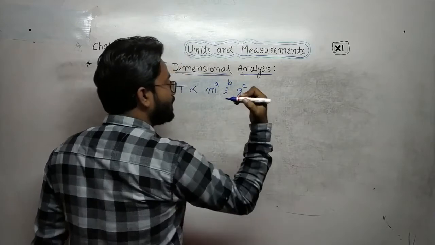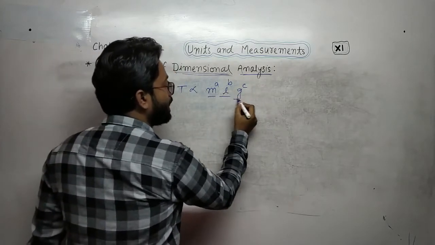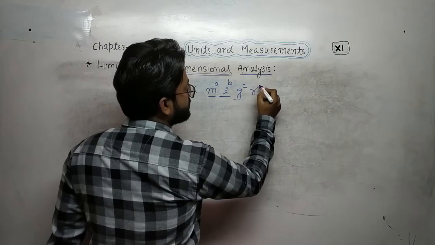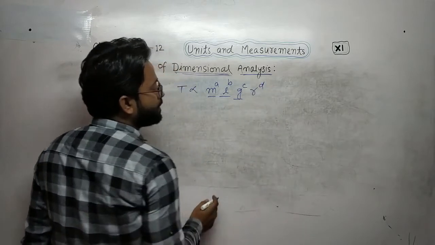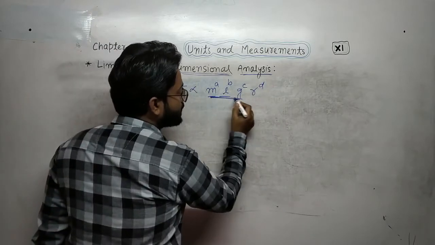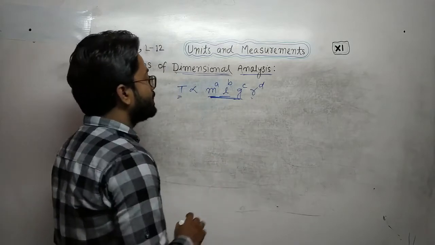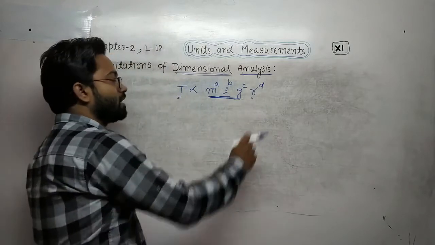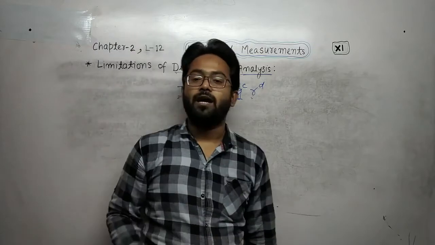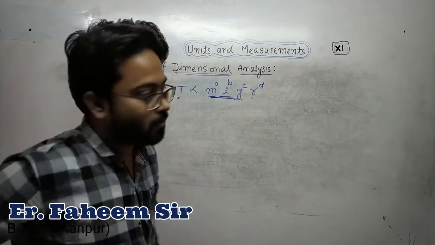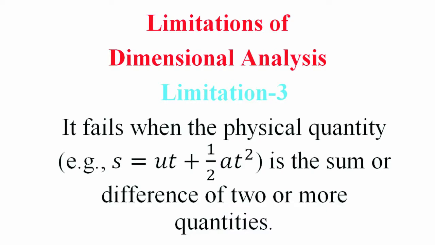If there is any other quantity, more than three quantities, let us suppose the radius to the power d, then calculating the dependency of the time period will be more and more difficult. Hope you are getting it. Now the third point is